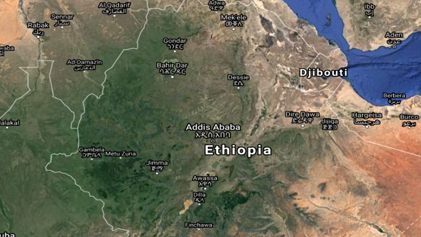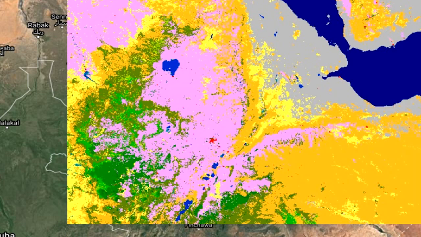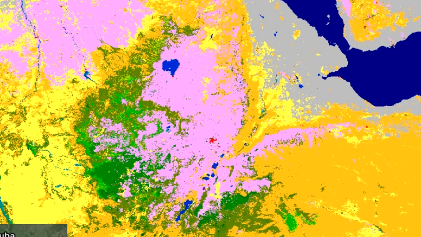So here we can see the land classes or land use in 2015 in this image, and this is the Copernicus data which will help us to know the land use land class of this region.